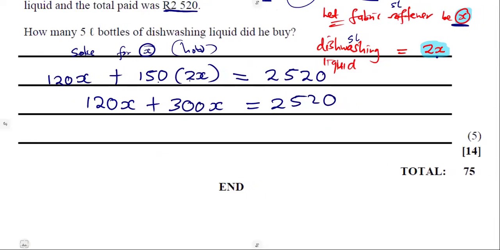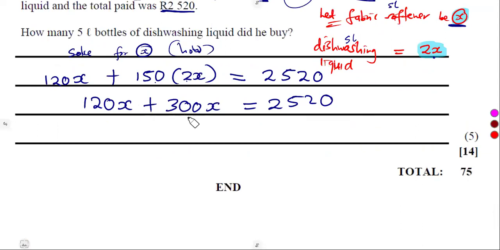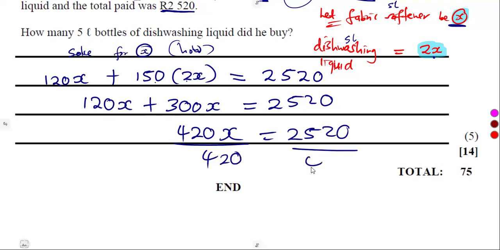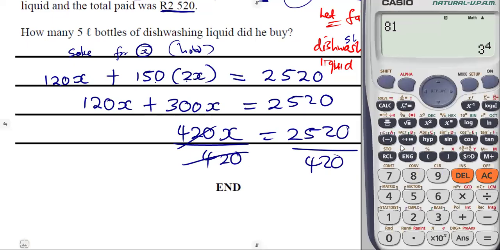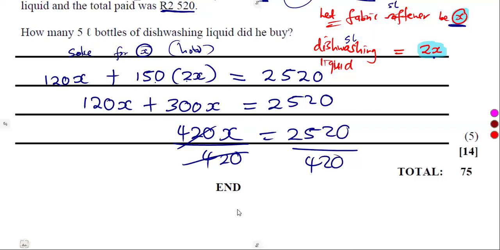Collect the like terms, 120 and 300. Add them together. 420X is equal to this. So how do we find X? Simply divide by 420 both sides. So guys, this is you and your calculator. 2520 divided by 420 was going to give us 6. So X is equal to 6.